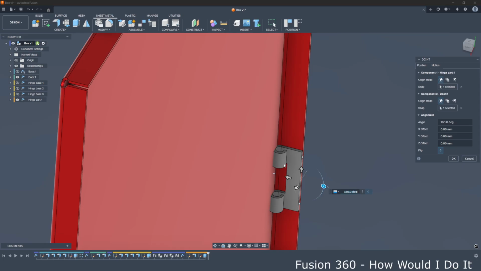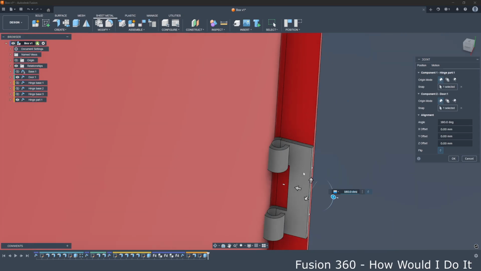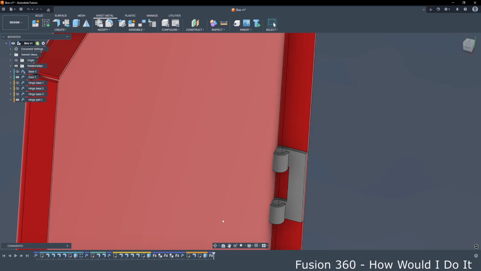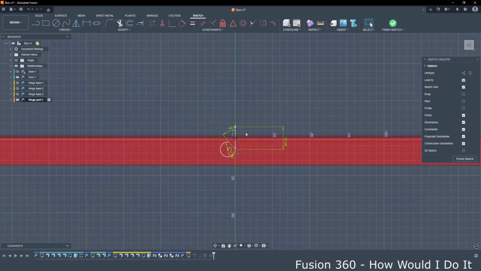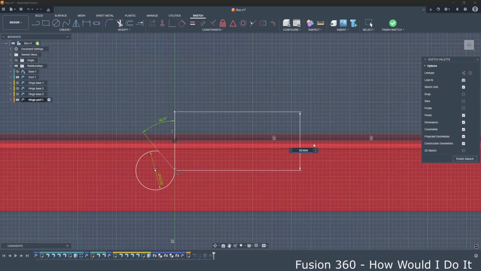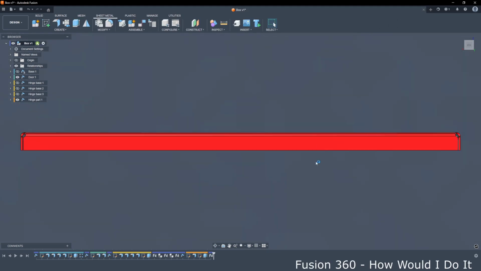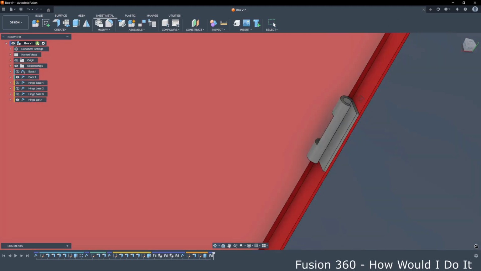Now that position seems okay, but we see that this hinge is too big for this door. Let's try to edit the hinge dimensions. Instead of 15, we will give 20 and see if that works well.